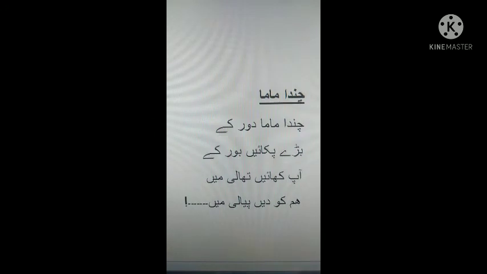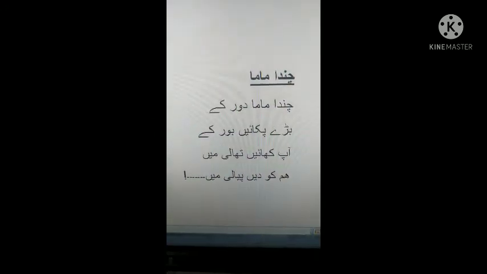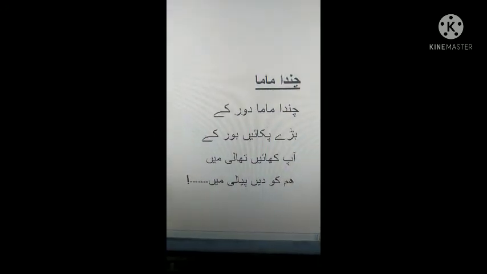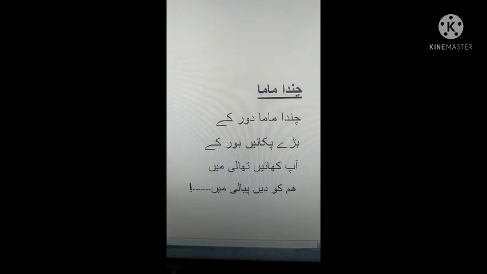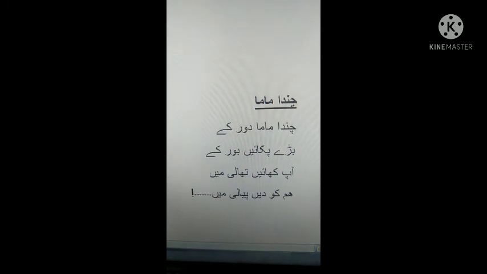You can also send me your voice notes while singing this poem. This is a very easy poem, kids. You can learn it quickly. Now let's move towards our GK lesson.